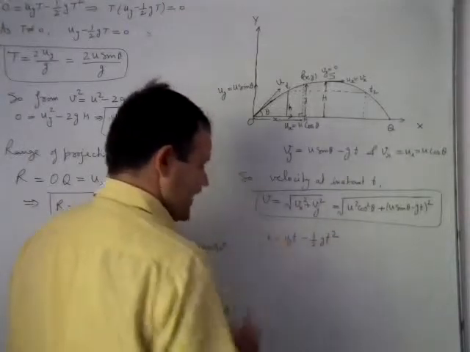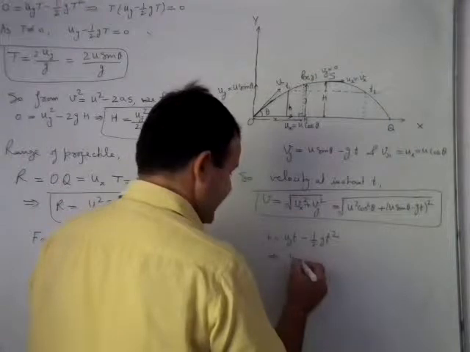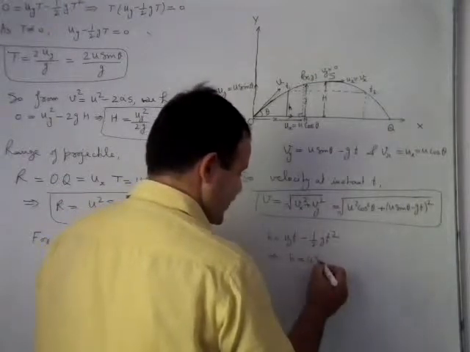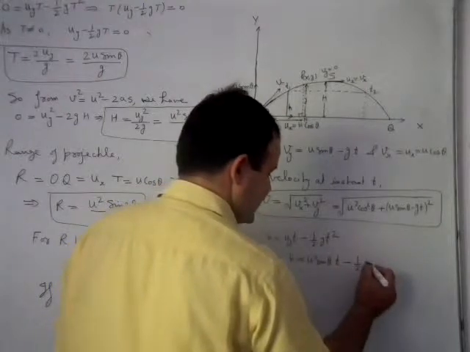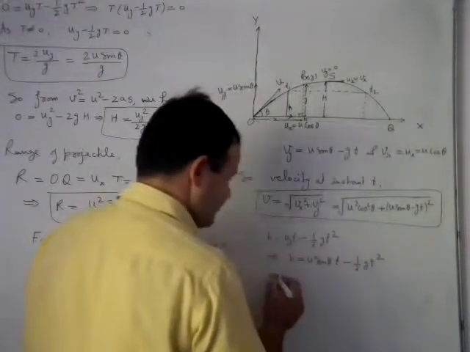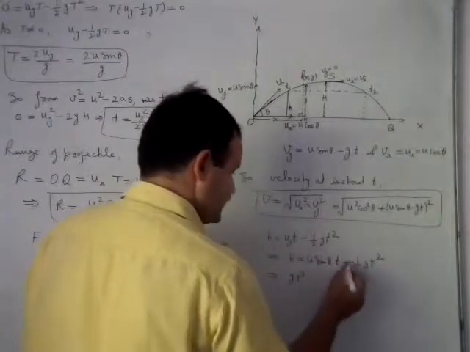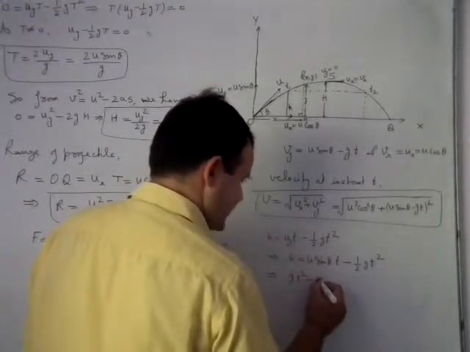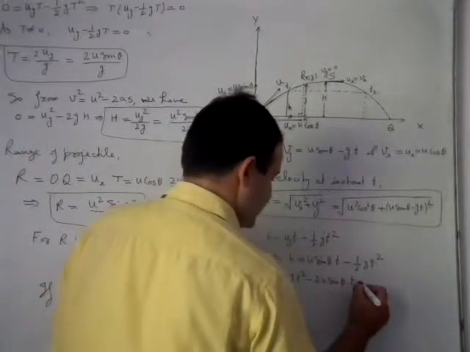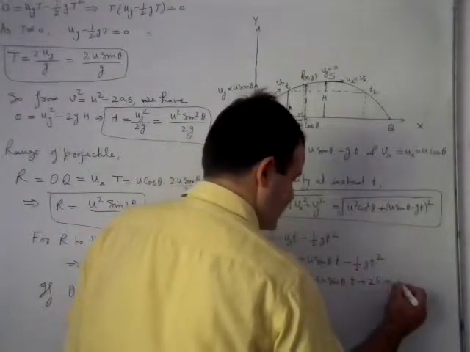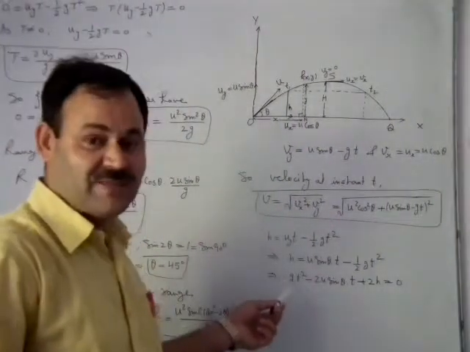That is, h is equal to u sin theta into t minus half gt square. This implies gt square minus 2u sin theta into t plus 2h is equal to 0, the whole equation being multiplied by 2.